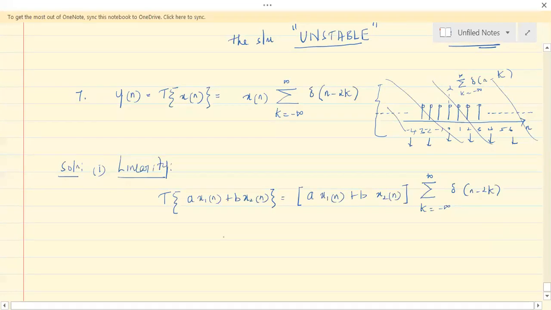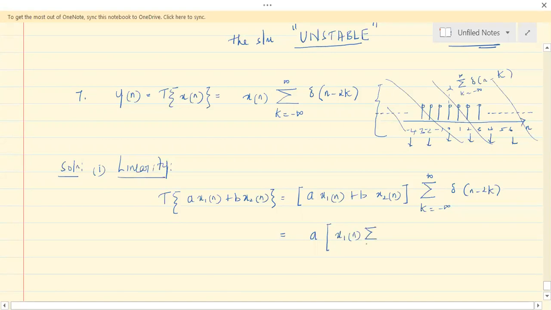See if you can arrange this so that it can be expressed as the sum of the weighted responses. Keep A out and have x1 of n into the summation.